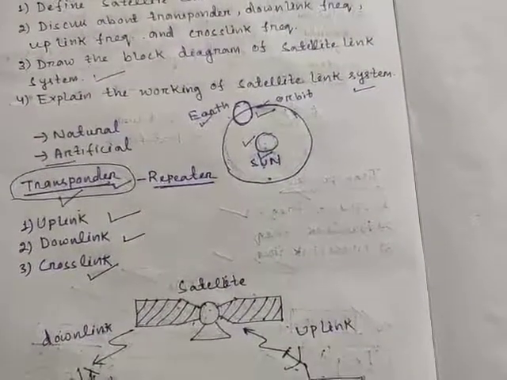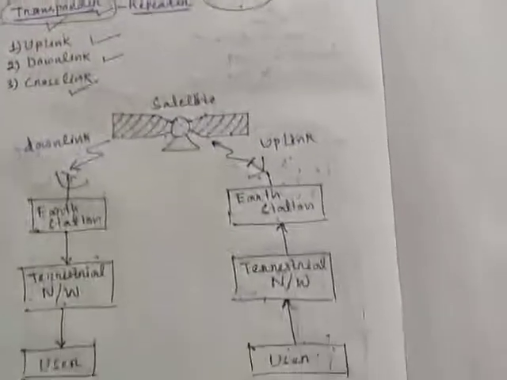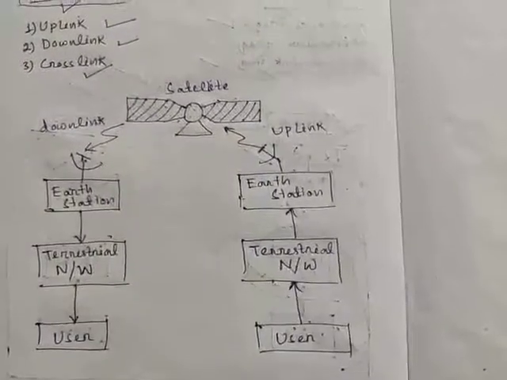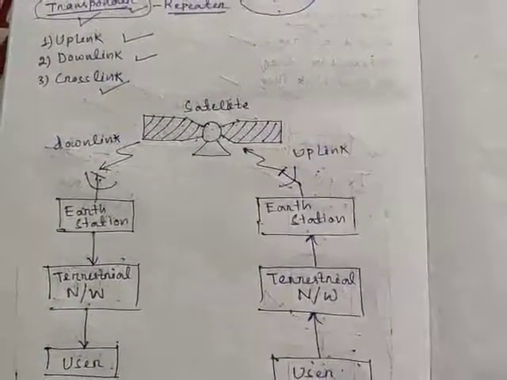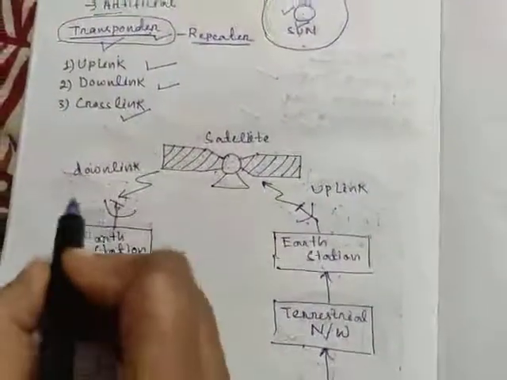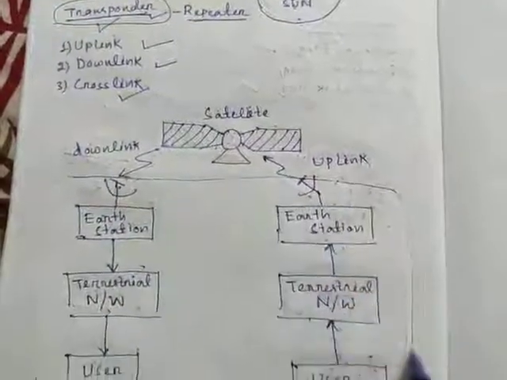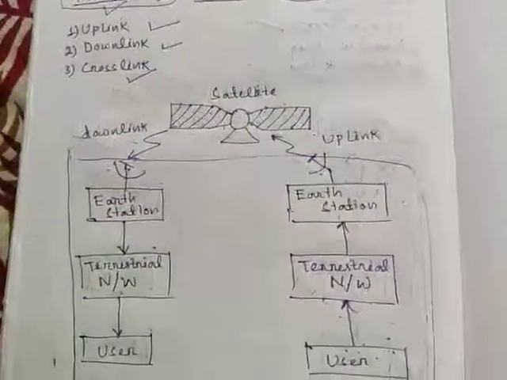Next we discuss about the block diagram of satellite link system. Different subsystems of satellite link system are Earth segment. This one is the Earth segment.